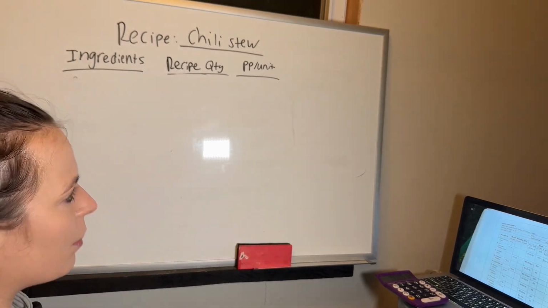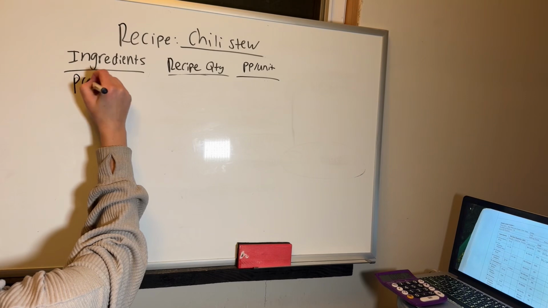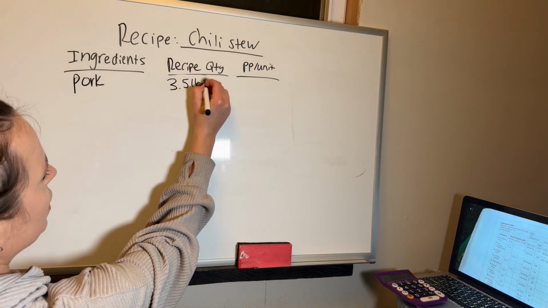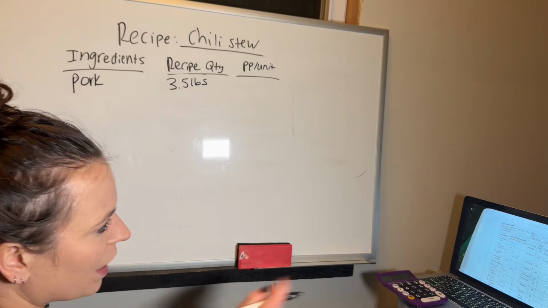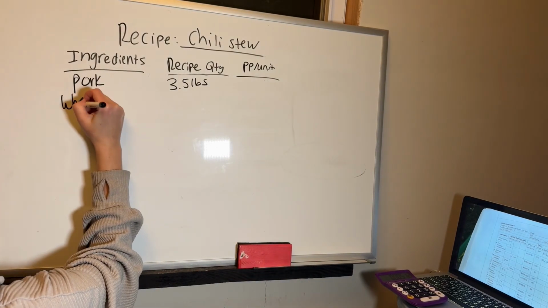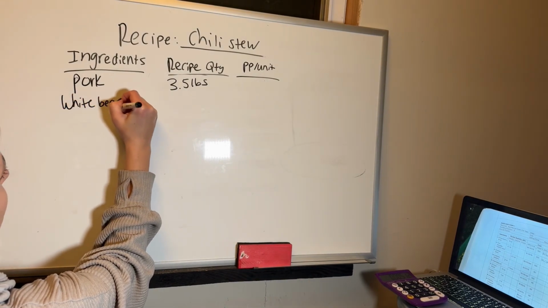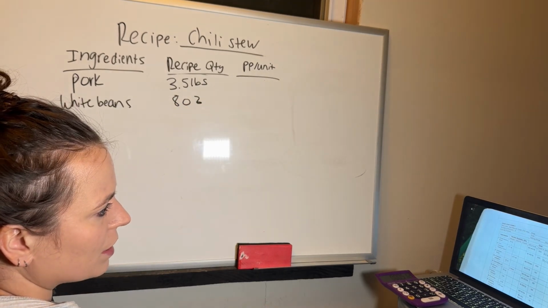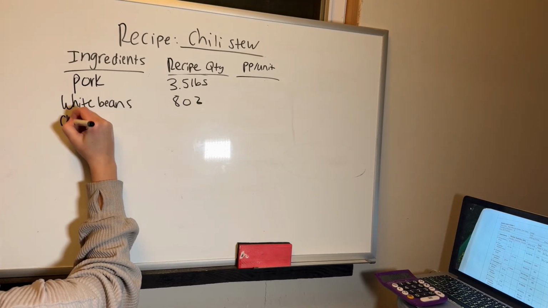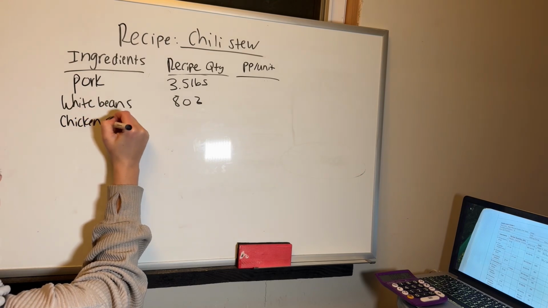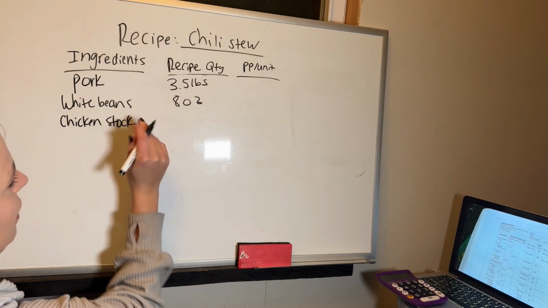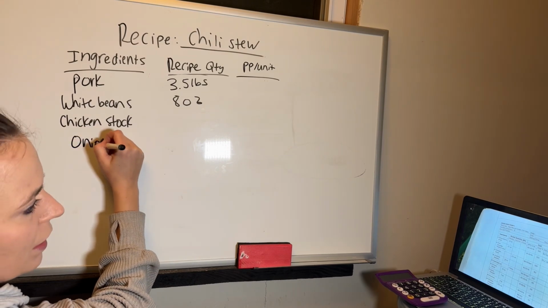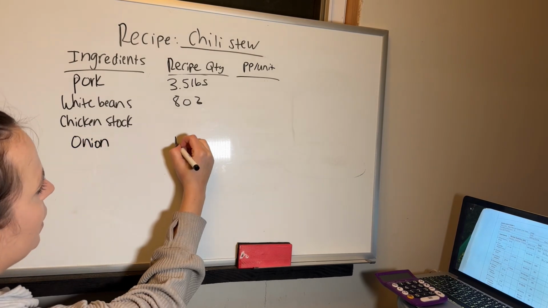So what we're going to work with is we have pork, and in this recipe we use 3.5 pounds of pork, and we have white beans. Now in this recipe we use 8 ounces of white beans. Let's do the chicken stock. Now I want to use a few different ingredients that have different units that we're using. Diced onion. So in this recipe they use 12 ounces.